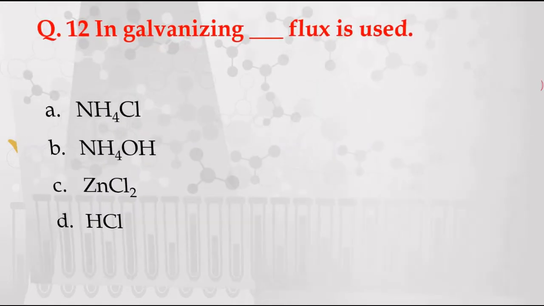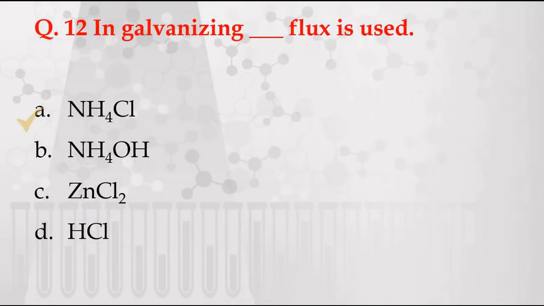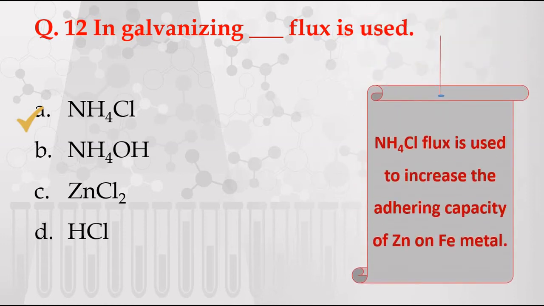Next question. In galvanizing, dash flux is used. The options are A, ammonium chloride. B, ammonium hydroxide. C, ZnCl2, that is zinc chloride. And D, hydrogen chloride. The correct answer is ammonium chloride. So flux is used to increase the adhering capacity of zinc on iron metal. Next question.